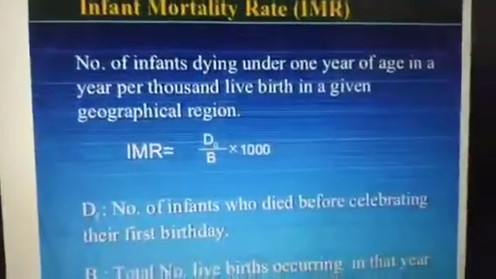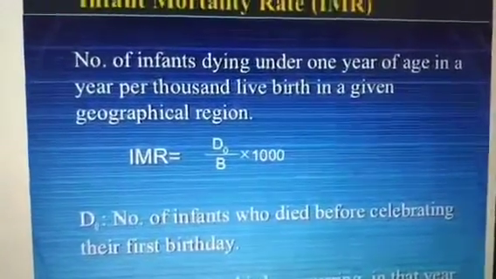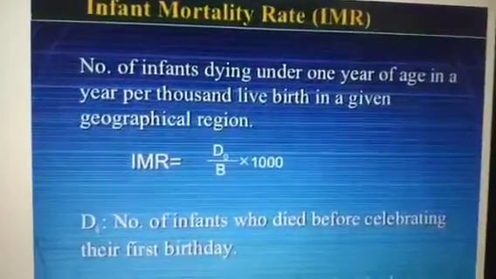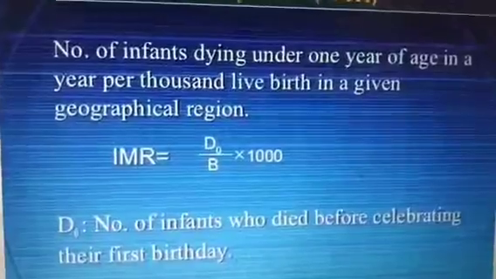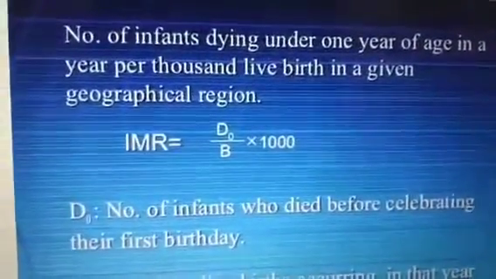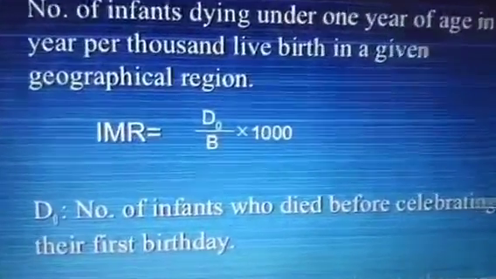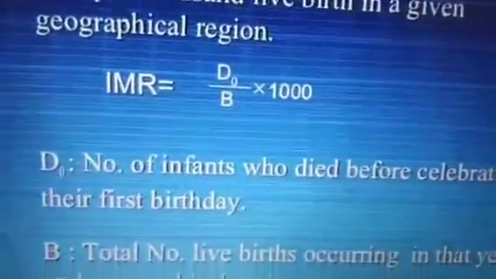And then, very important, is the infant mortality rate. The definition of infant mortality rate is the number of infants dying under 1 year of age in a year per 1,000 live births in a given geographical region. So we can say, dear students, IMR is equal to D0 divided by B into 1,000. What is D0?